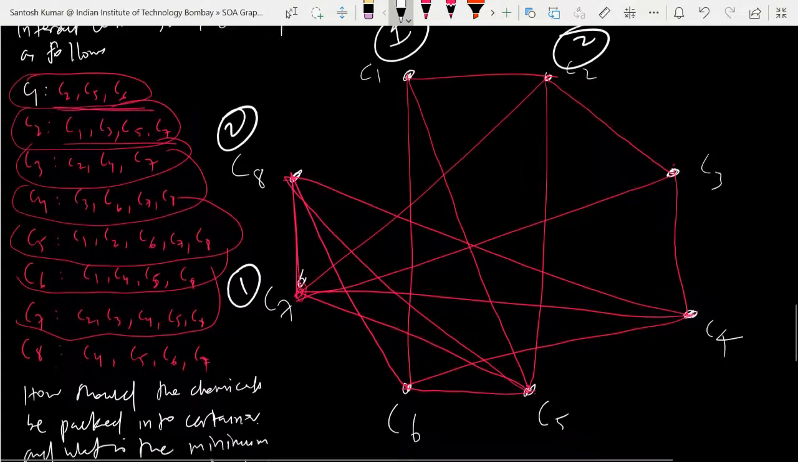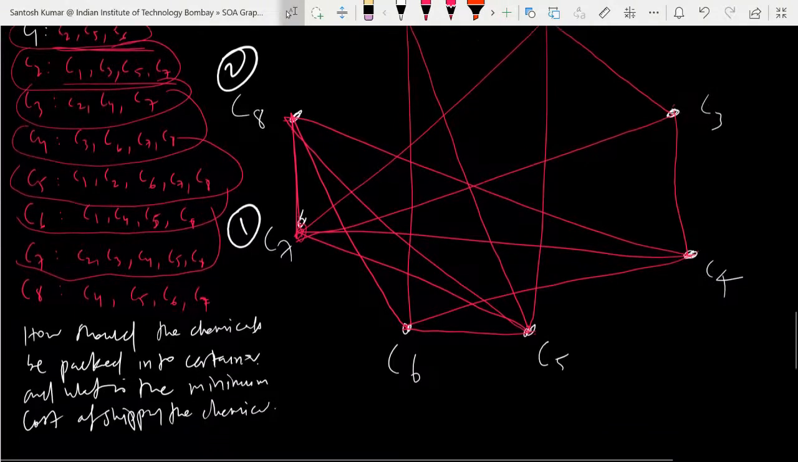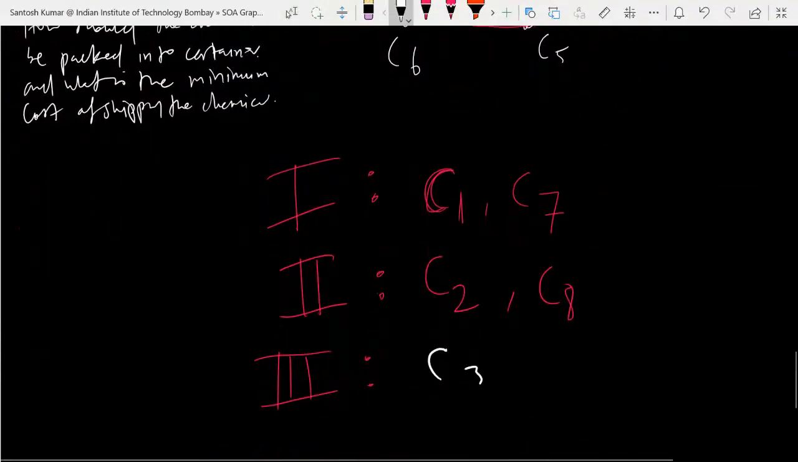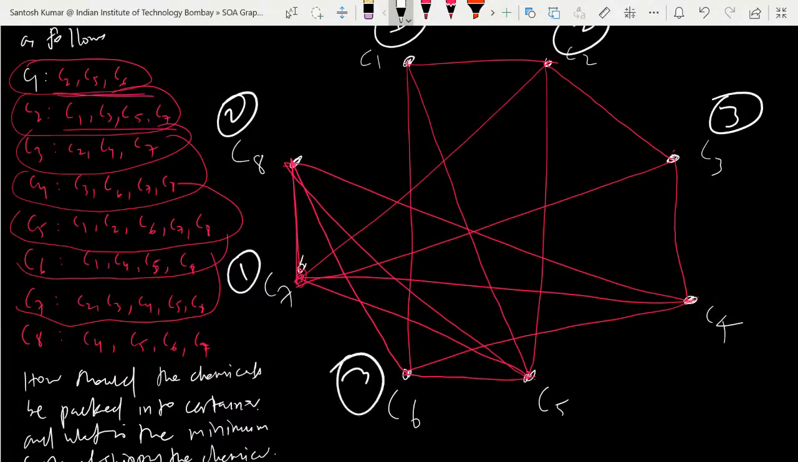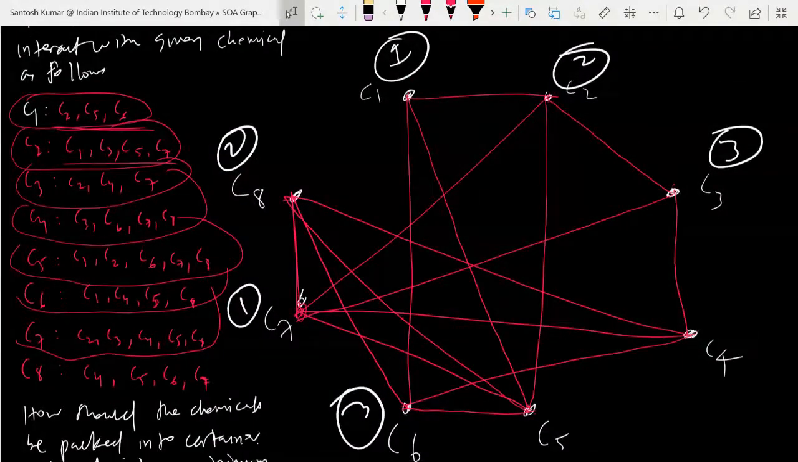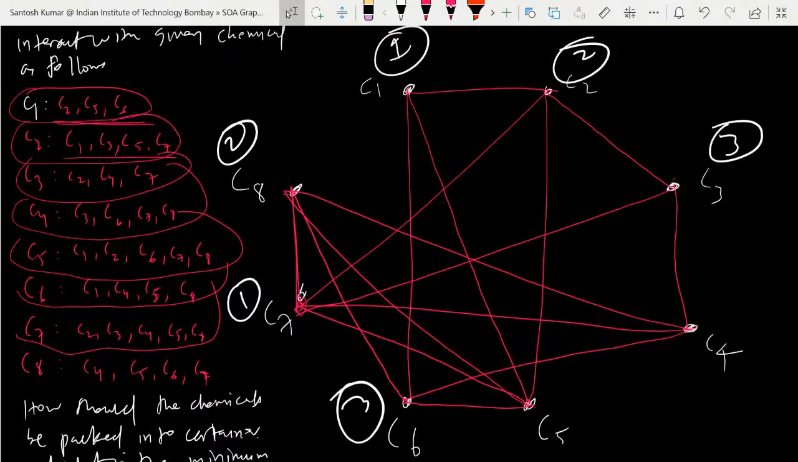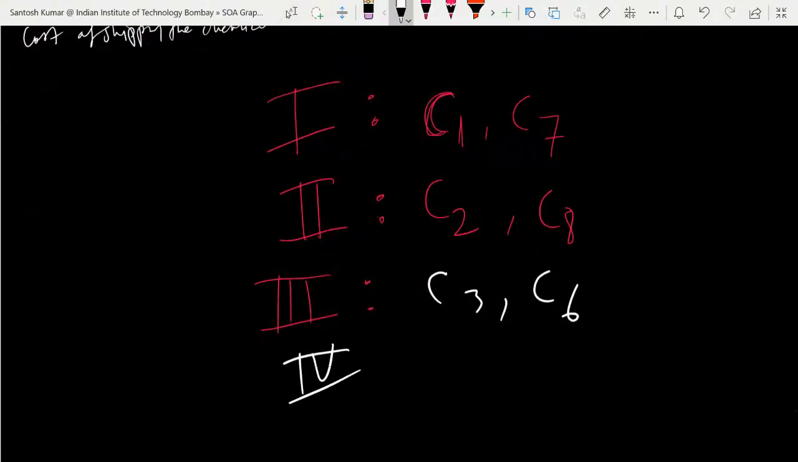C3 and C6. C3 has a relation with only 6 or 5, so okay, take C3 and C6. Yes, so you gave the third container C3 and C6, and 4 and 5 are not related. Now you are only left with the fourth and fifth chemicals, because all others are labeled. So in the fourth container, you put the fourth and fifth chemicals and all are safe.